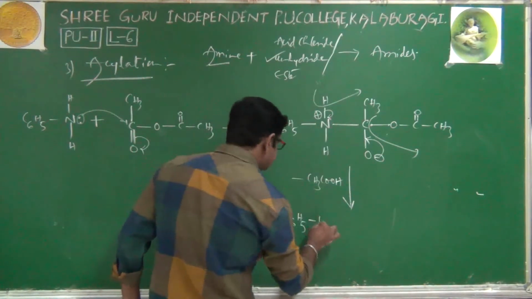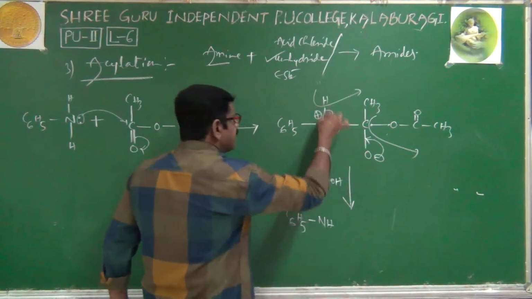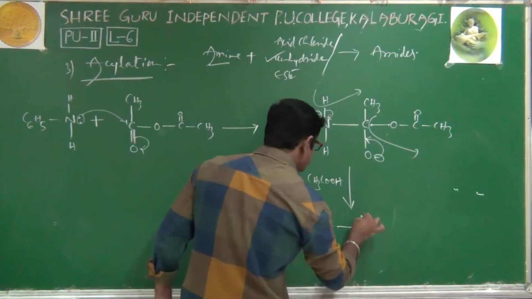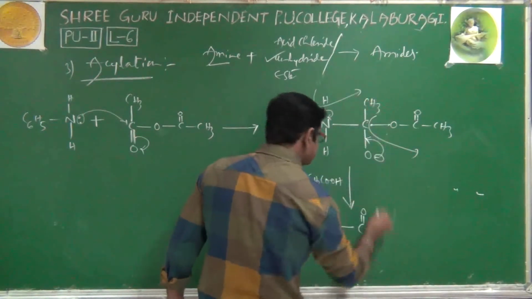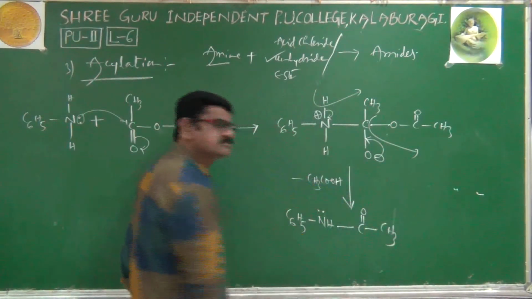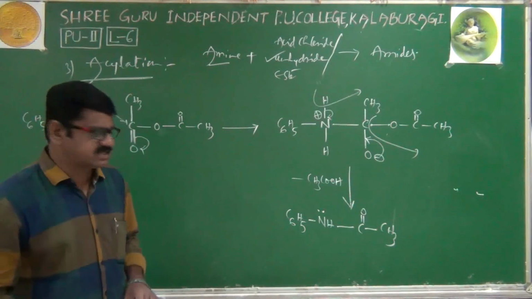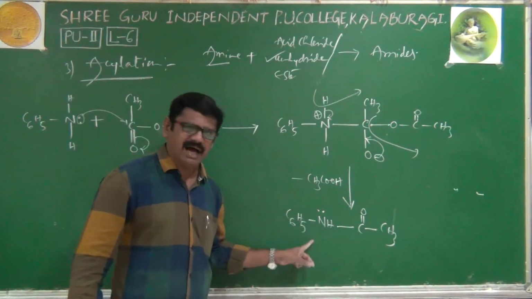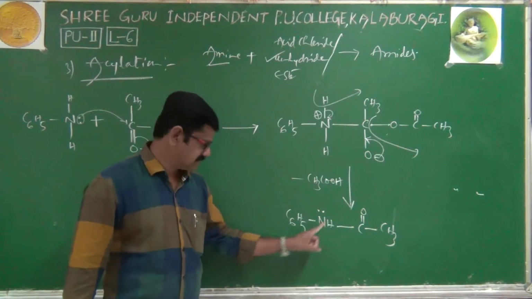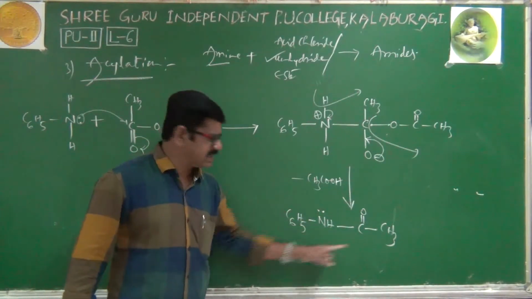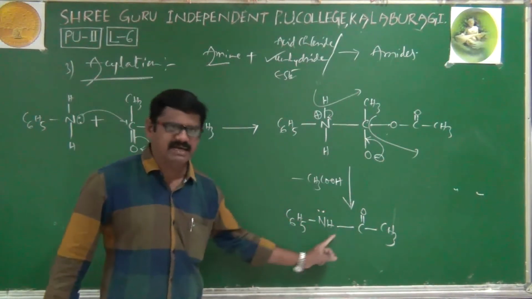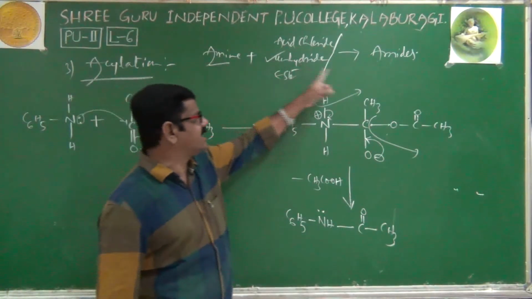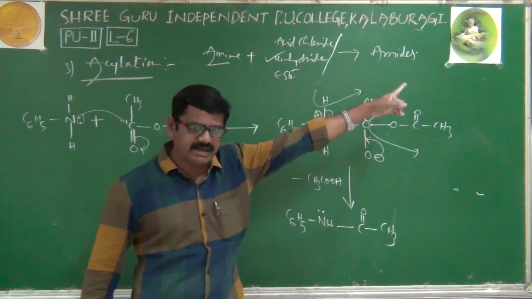C6H5 and NH. And here again the bond pair turned into a lone pair, and a single bond, C double bond O, CH3 is left. That's it. Now its name, its IUPAC name, is N-phenylethanamide, because 2 carbons are there and it is an amine functional group. That's why when amine as well as anhydride are reacted, we will get amide.